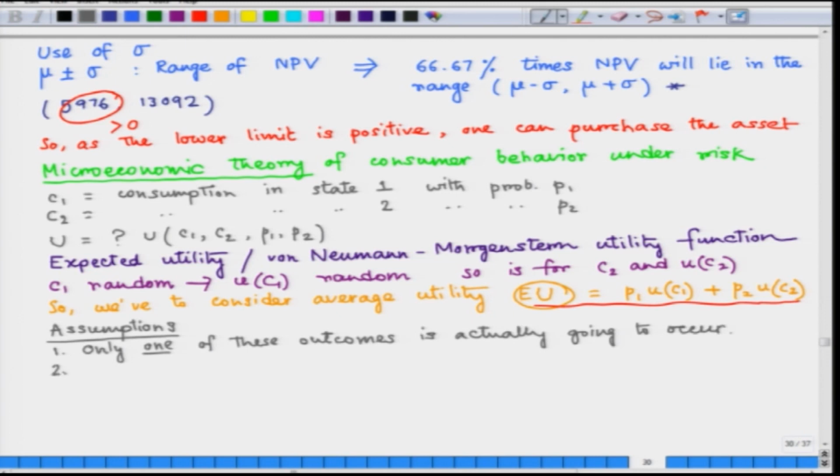Number 2, there is independence between different outcomes.